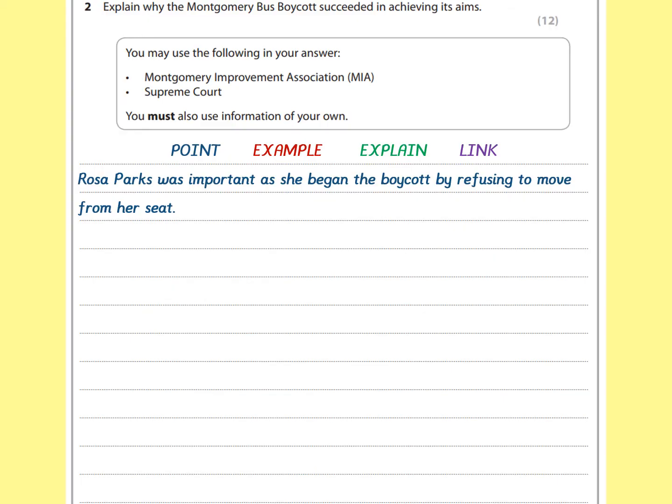Something to bear in mind is that you do not lose marks for giving incorrect information, you just don't gain any more. So if you're really unsure, you're better off putting it down, and maybe you'll be right, rather than putting nothing down and guaranteeing that you don't get anything.